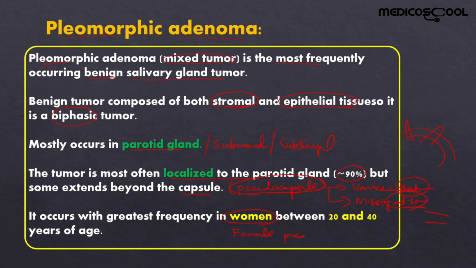It mostly occurs in women, having a female predominance, and it mostly occurs at the age of about 20 to 40 years.